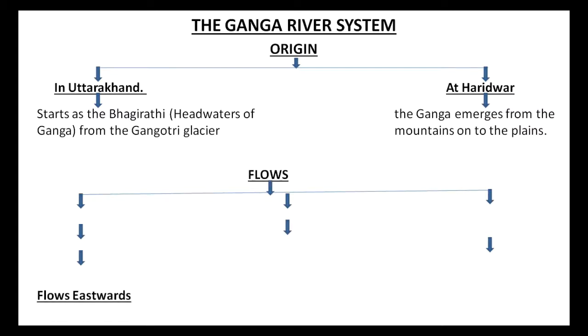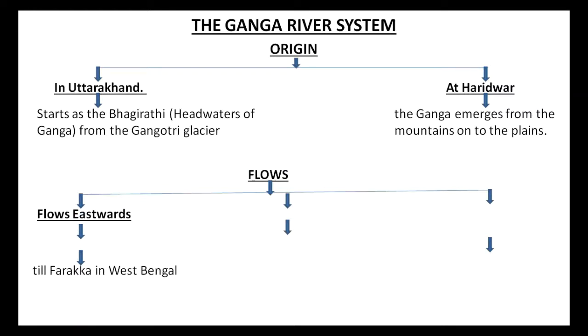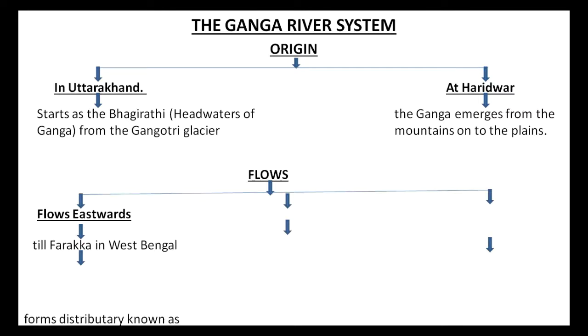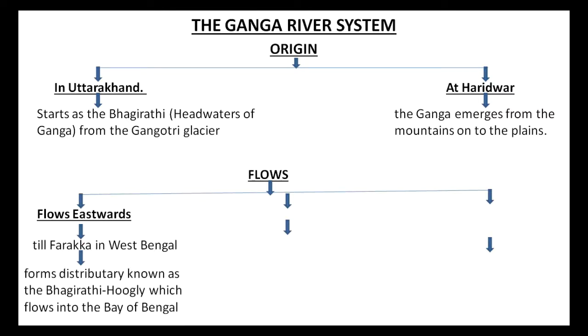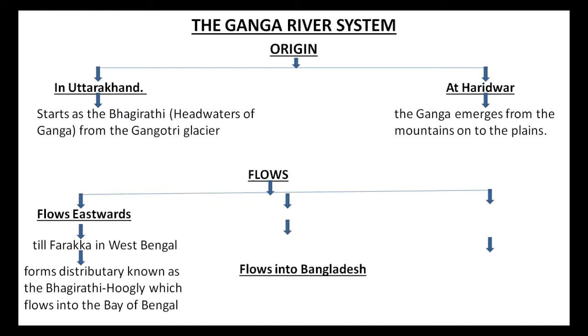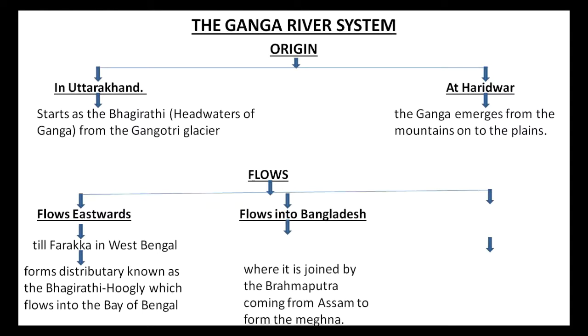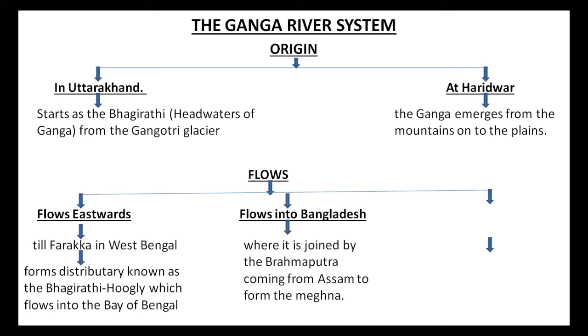The flow of river Ganga is eastward till Farakka in West Bengal, where it forms distributaries known as the Bhagirathi, Hooghly, which flows into the Bay of Bengal. It flows into Bangladesh, where it is joined by the Brahmaputra coming from Assam to form the Meghna, and finally flows into Bay of Bengal, forming Sundarban Delta.